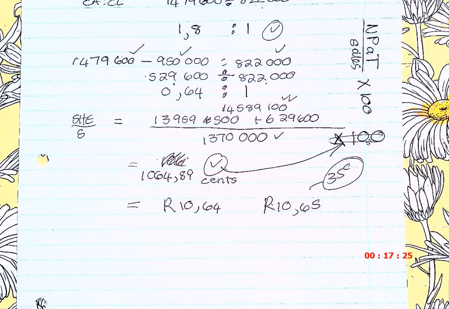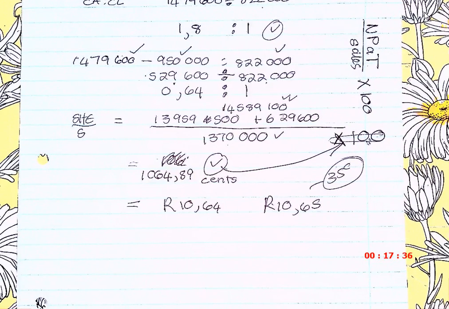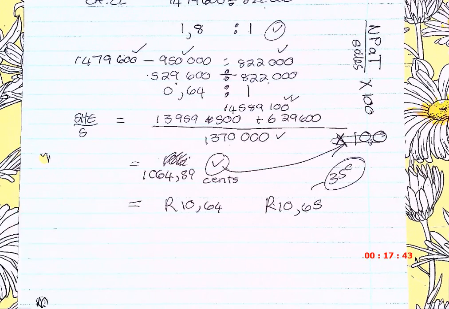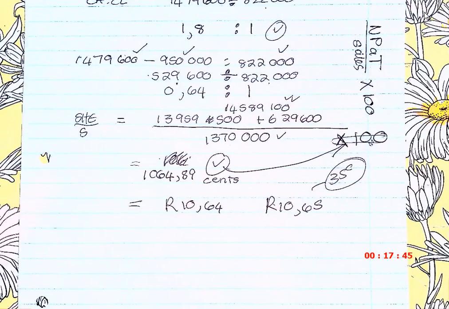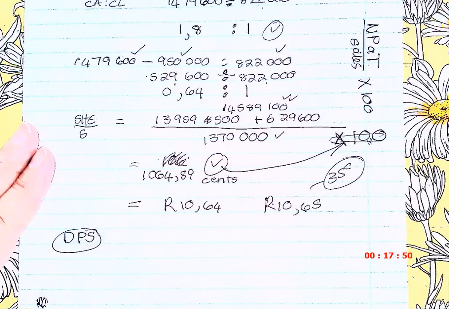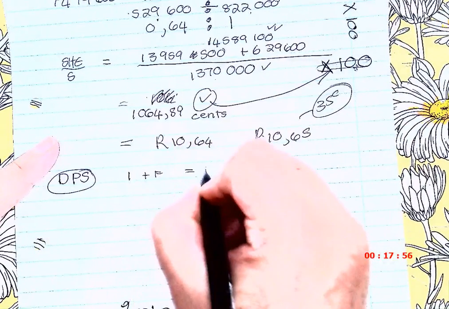You know, up until grade 12 we said round off to the nearest rand, but with companies, when we work with dividends and we work with percentages, you do not round off to whole figures because we are working with such big numbers. Okay. So, let's go on. Next one they want is the DPS. So DPS, I need to make sure now. Remember, my DPS is the interim plus final, give me total.